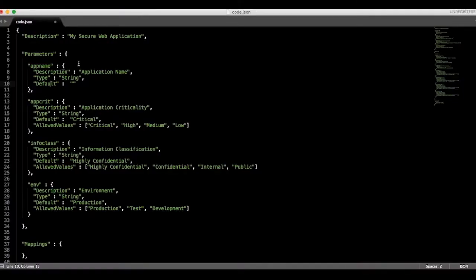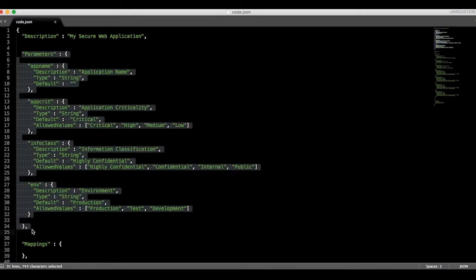So this is an example of a CloudFormation template which represents a web application that can be used by my organization. The template already contains the controls that meet my security and compliance requirements, and I benefit from those controls by simply launching the template. An additional benefit of CloudFormation is the ability to pass parameters into the template at launch time.